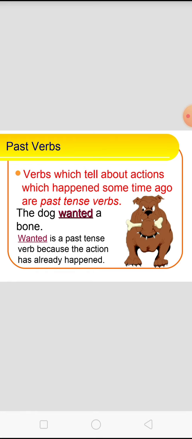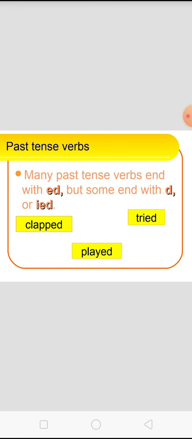Past verb. Verbs which tell us about actions which happened some time ago are past tense verbs, such as the dog wanted a bone. Wanted is a past tense verb because the action has already happened. Many past tense verbs end with ed, but some end with d or ied, such as clapped, tried, played.